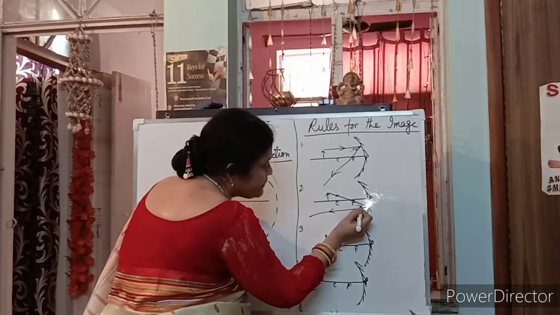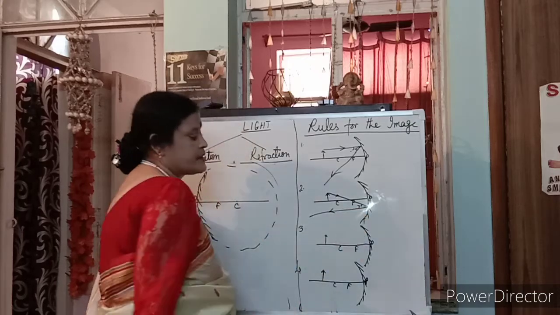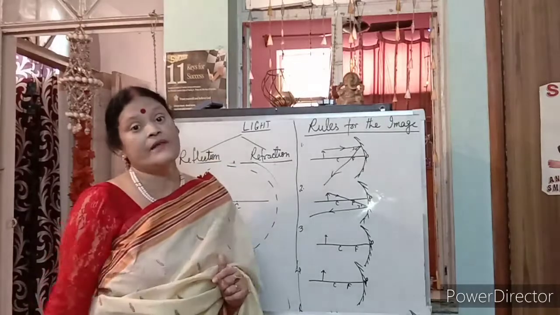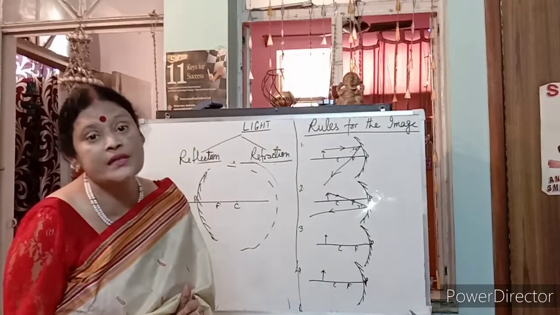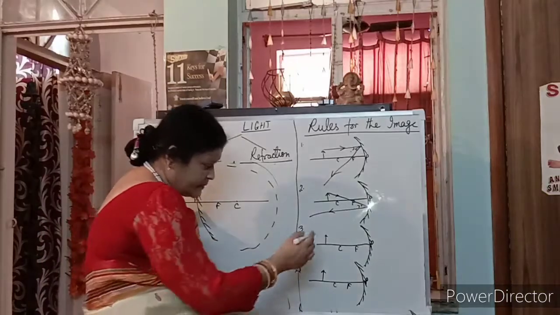Yes, if I draw the normal, incident ray, angle of incidence is equal to angle of reflection. So whenever the rays are there, it will definitely follow the law of reflection. Clear? Next, third point.